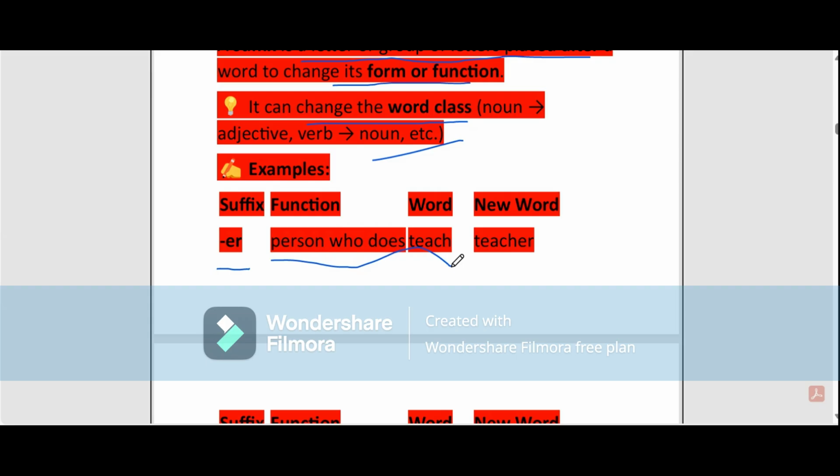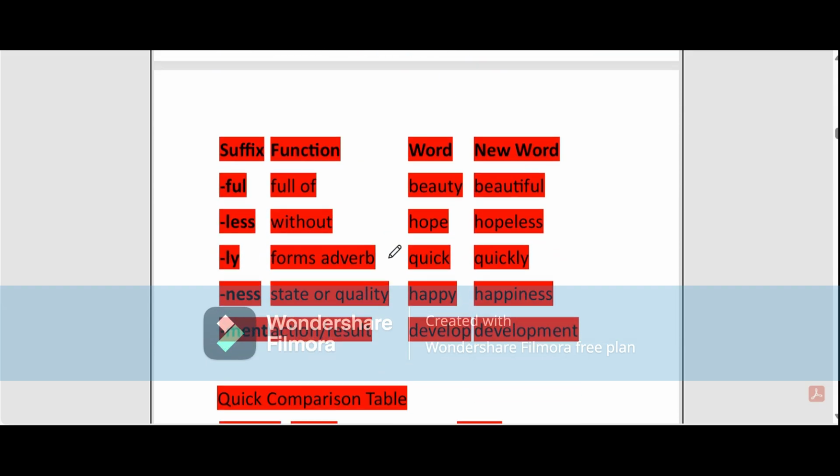Another suffix is ful. The function of ful is full of. Okay. And here the word is beauty. When we add the suffix ful after beauty, it becomes beautiful. A thing that is full of beauty is known as beautiful. So the meaning of this word is totally changed here.